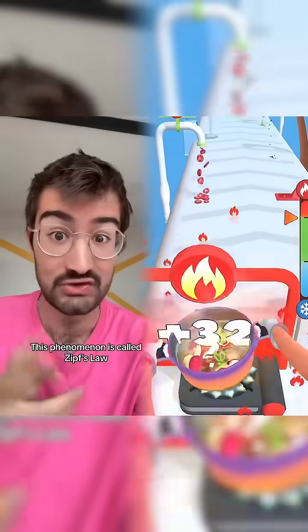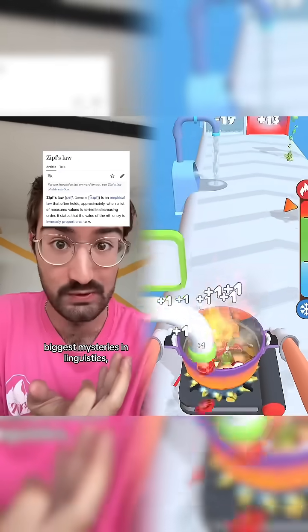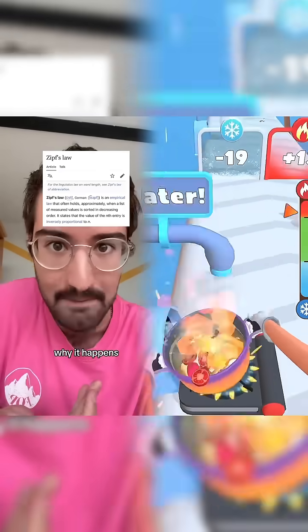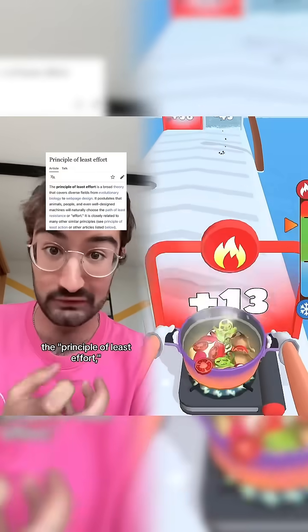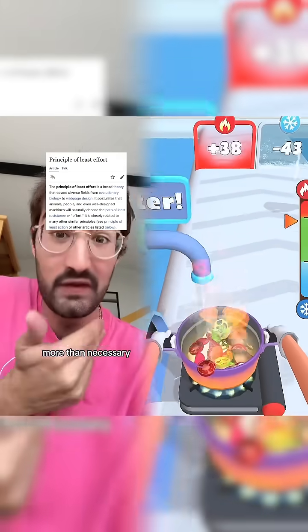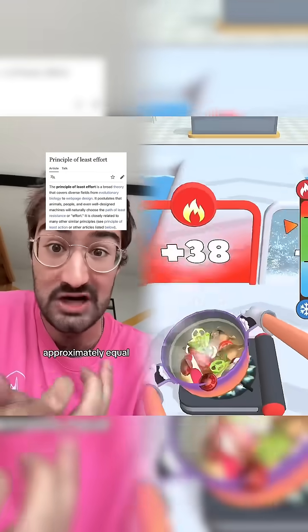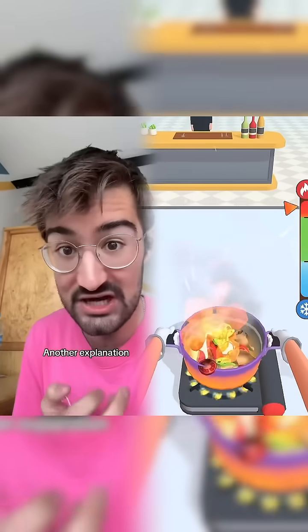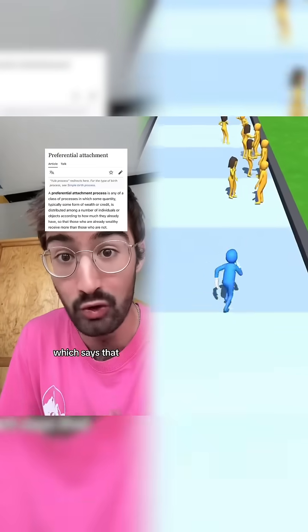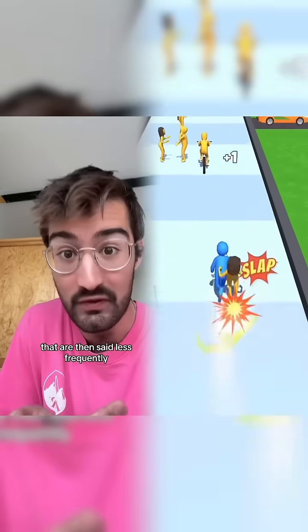This phenomenon is called Zipf's law, and it's one of the biggest mysteries in linguistics because nobody's exactly sure why it happens. Zipf himself proposed the principle of least effort, the idea that nobody wants to work more than necessary to be understood, so that results in an approximately equal distribution of effort. Another explanation is the preferential attachment model, which says that words get more popular at the expense of other words that are then said less frequently.